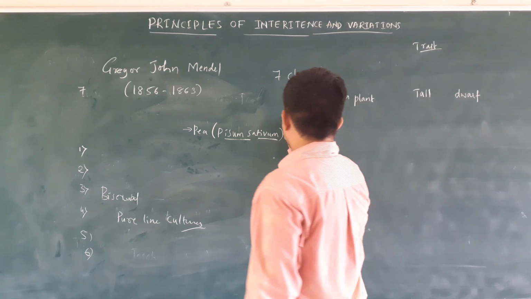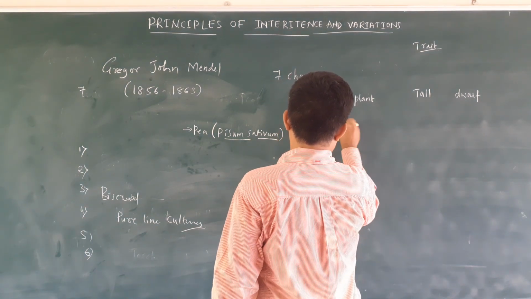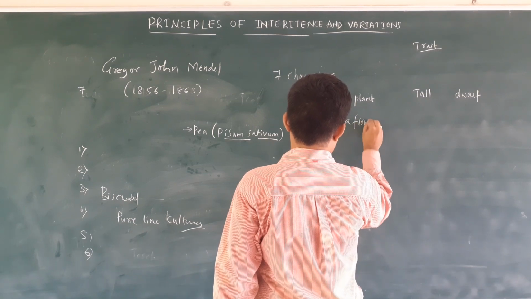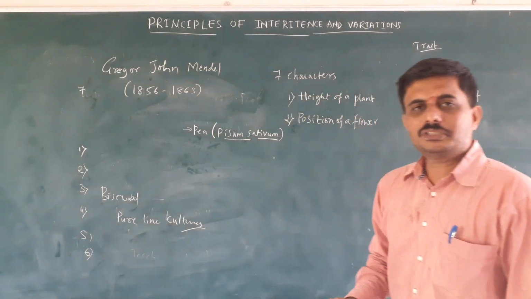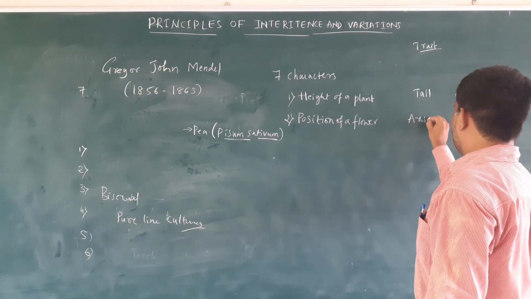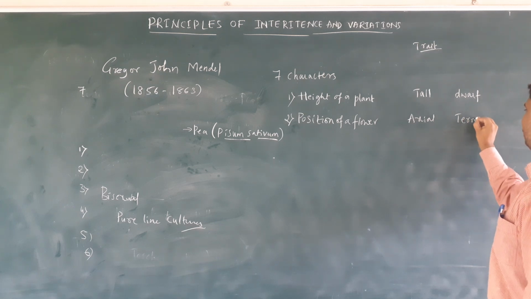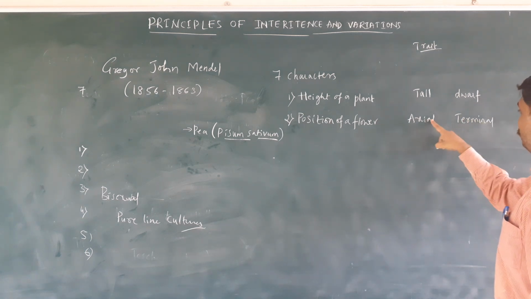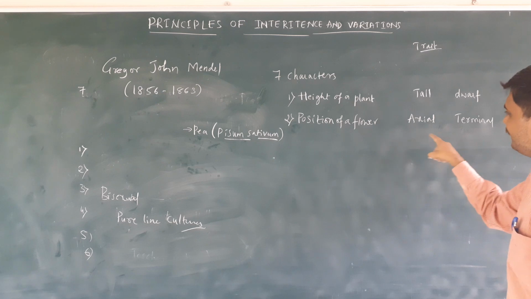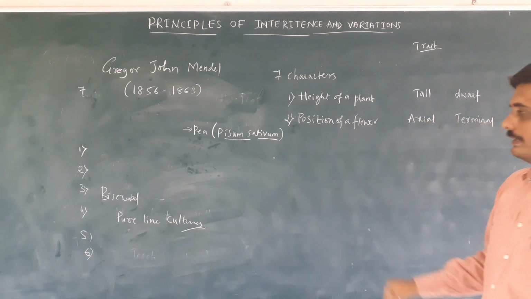The second one is the position of a flower. The flower may be axial or it may be terminal. These are 2 contrast traits of a character.